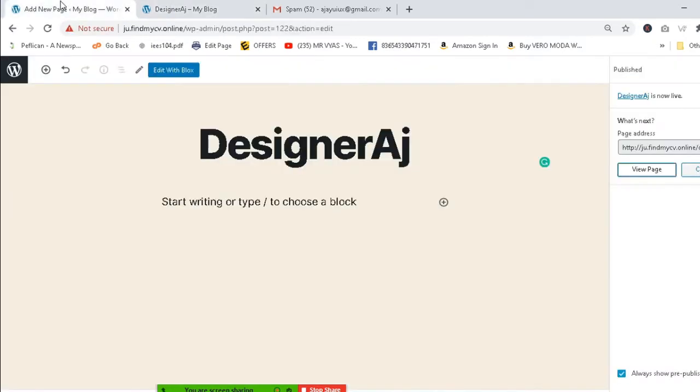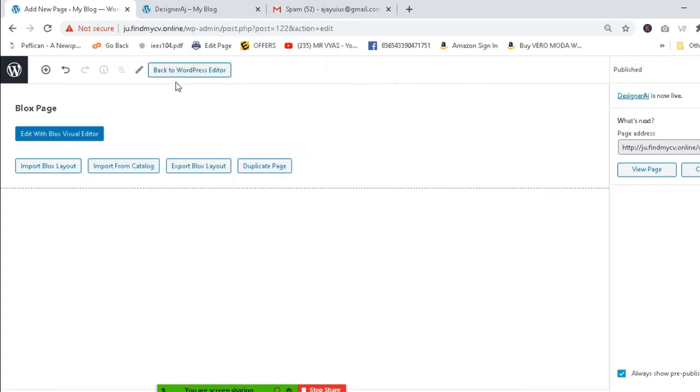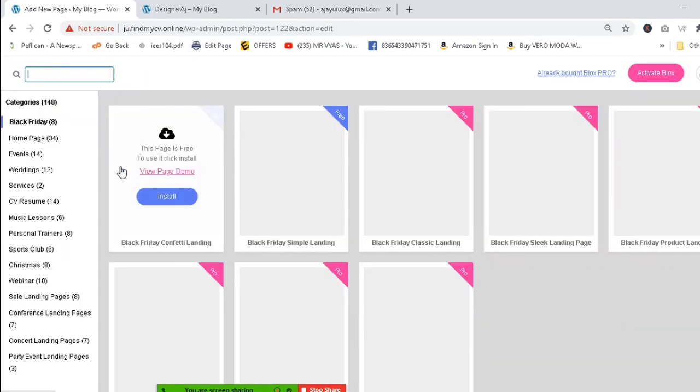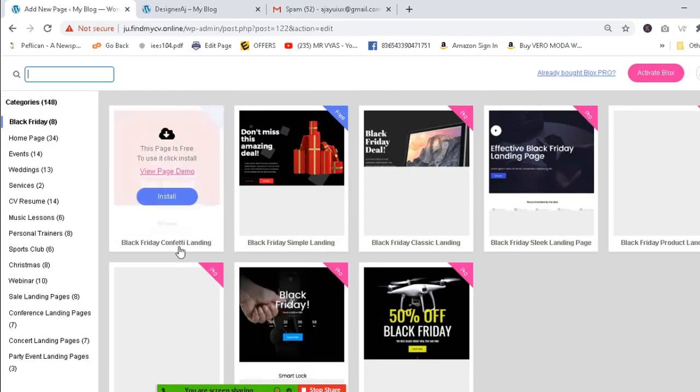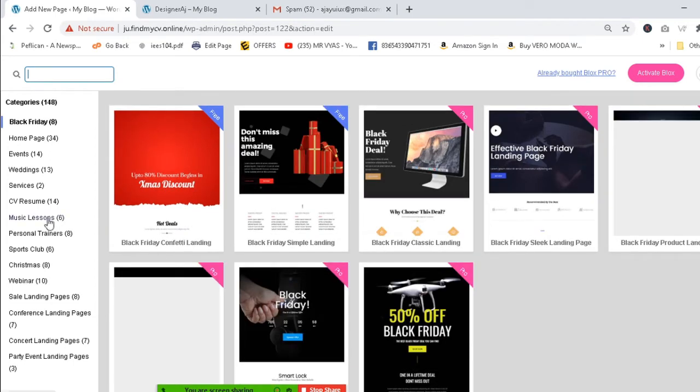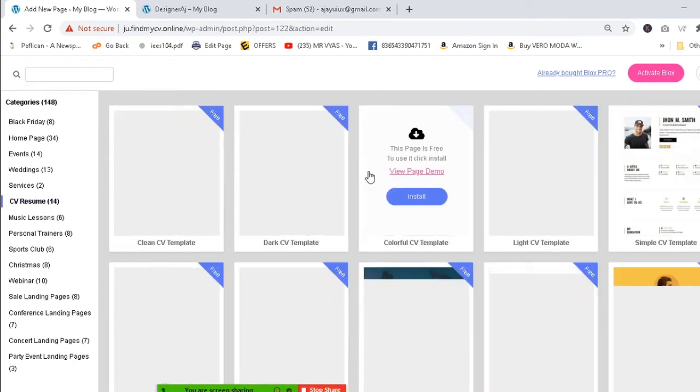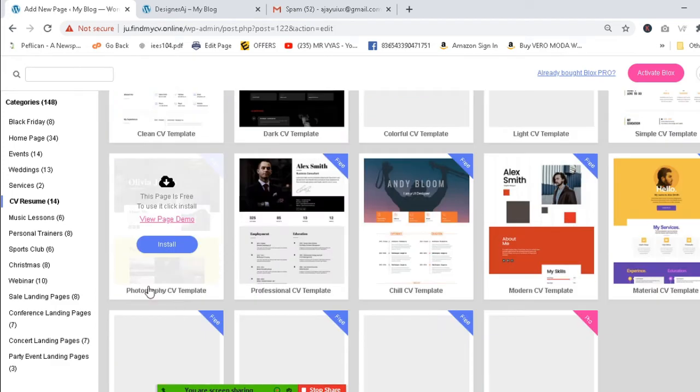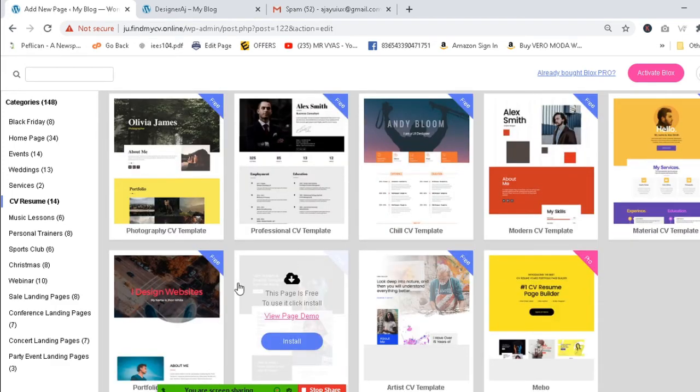Now I am going to upload some design over here. First, I logged into WordPress, then I created Add New, then I wrote my name and changed the page attribute. The first thing is to add it with blocks, then import from the catalog. You can find a lot of things here. Suppose you want a CV, you can click on CV, and you will find a lot of CVs here like this one. You can select any one.